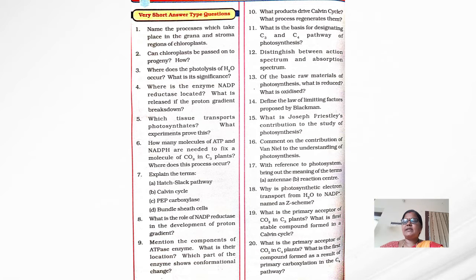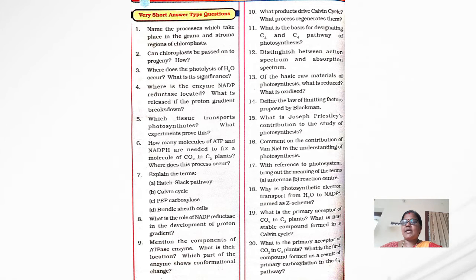And what is released in the proton gradient breakdown? Next question is: which tissue transports photosynthates and what experiments prove this? And next question is: how many molecules of ATP and NADPH are needed to fix a molecule of carbon dioxide in C3 plants? Where does this process occur?